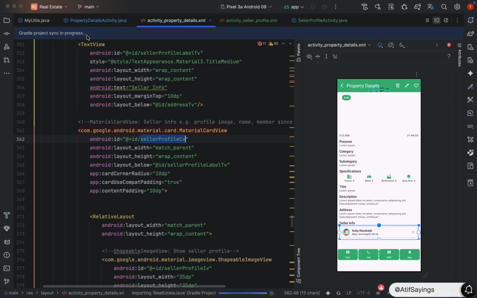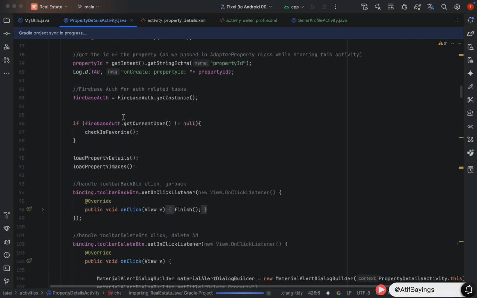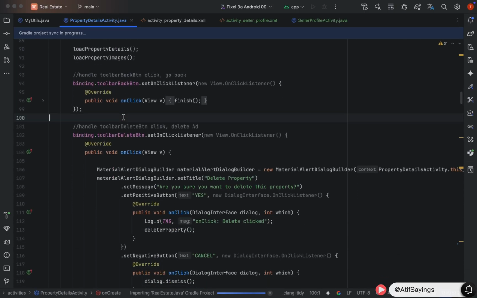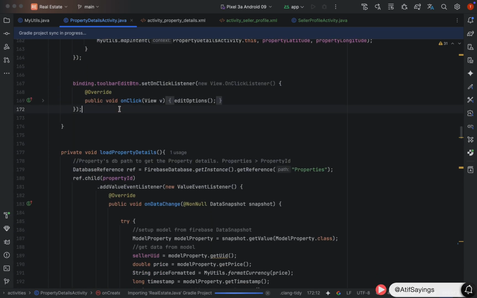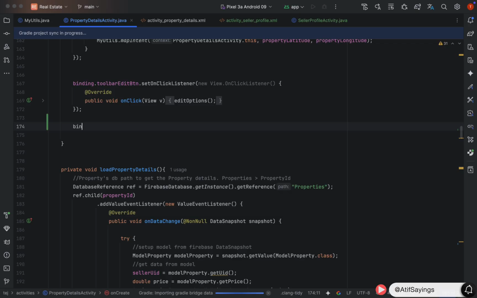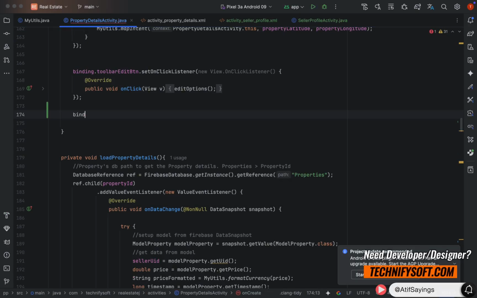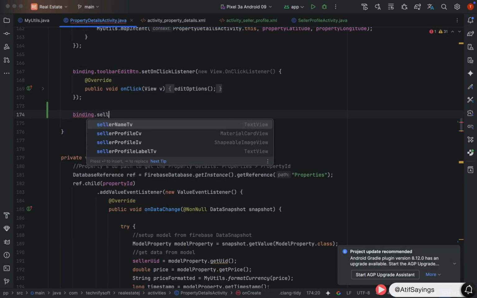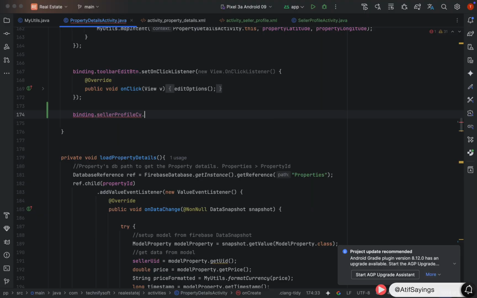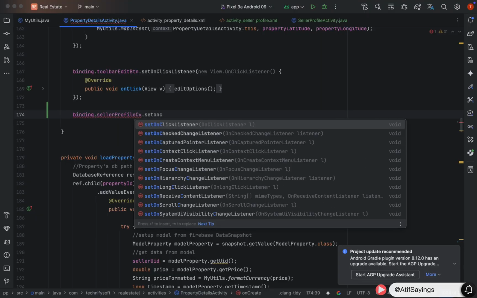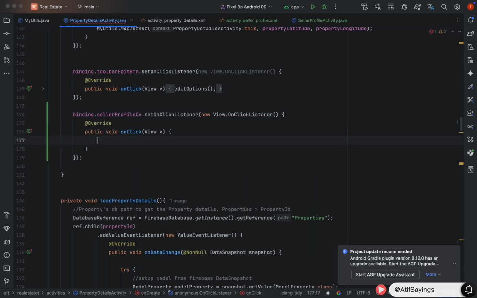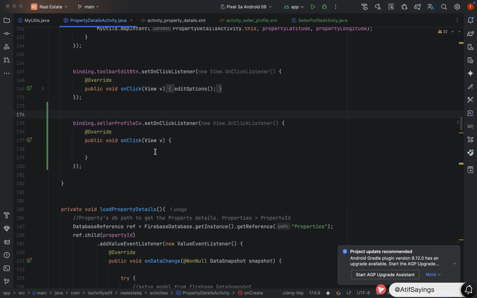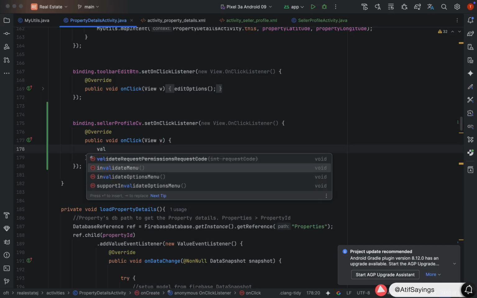For that, open the property details activity class and come at the end of the onCreate function. There we will add click listener on seller profile card view, binding dot seller profile CV dot set on click listener, new view dot on click listener. We will start the seller profile activity.